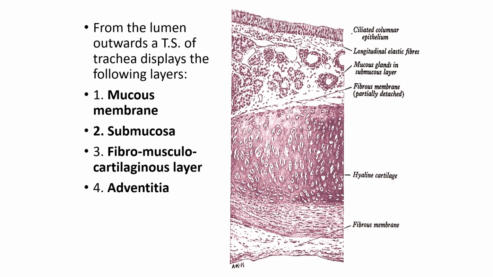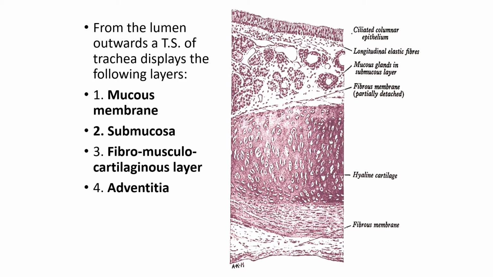From the luminal side, the TS of the trachea displays ciliated columnar epithelium with goblet cells, pseudo-stratified ciliated columnar. Here it is written wrongly as just ciliated columnar, but it is pseudo-stratified ciliated columnar.